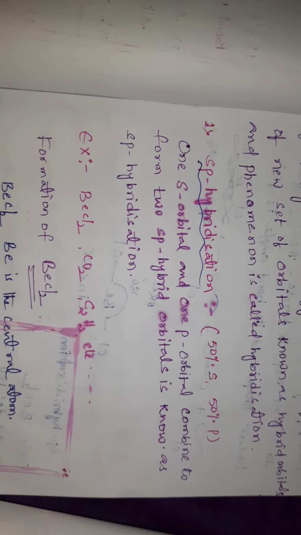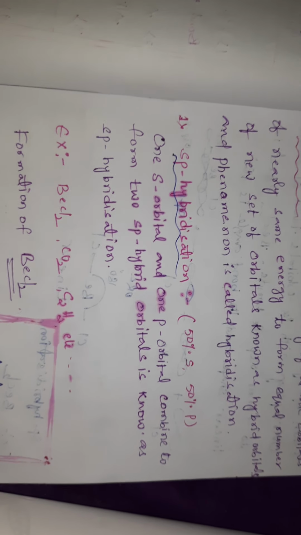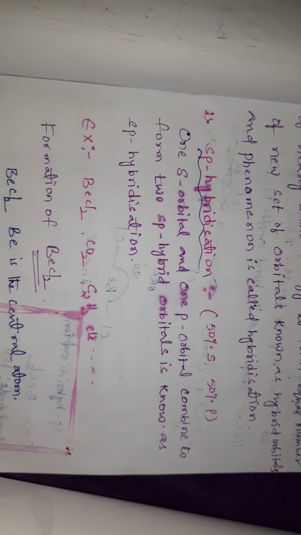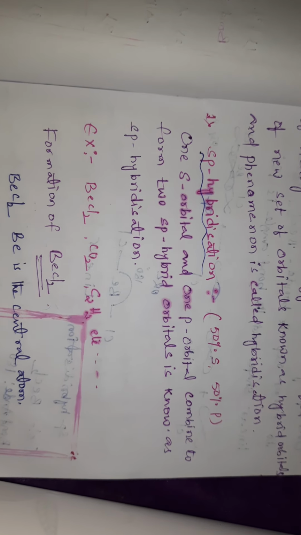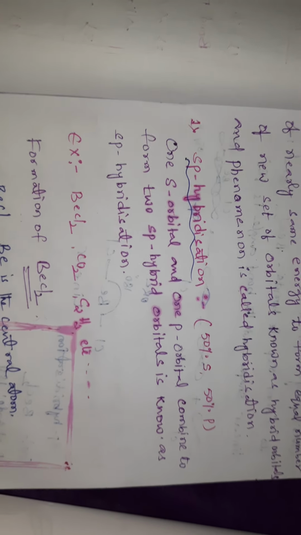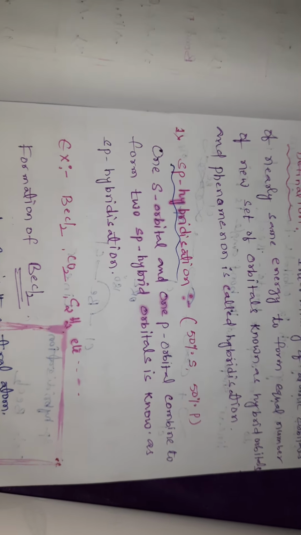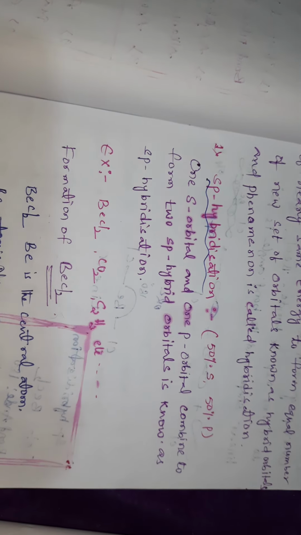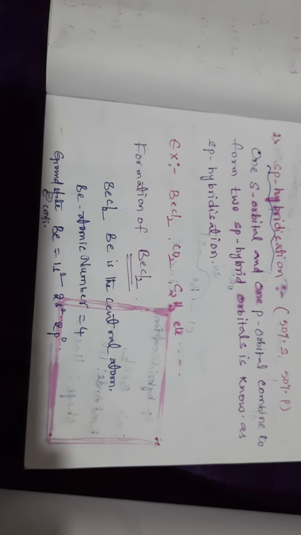What is sp hybridization? Here, sp hybridization means one s orbital and one p orbital combined to form 2 sp hybrid orbitals is known as sp hybridization. Example: beryllium dichloride, carbon dioxide and acetylene.